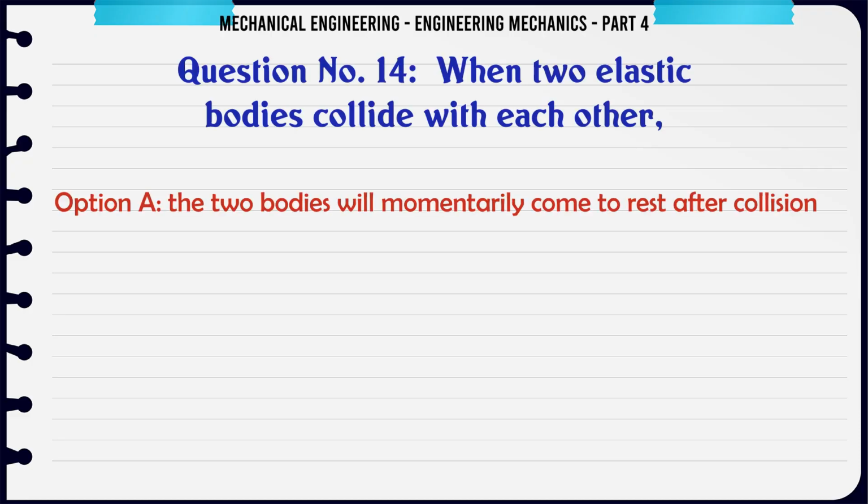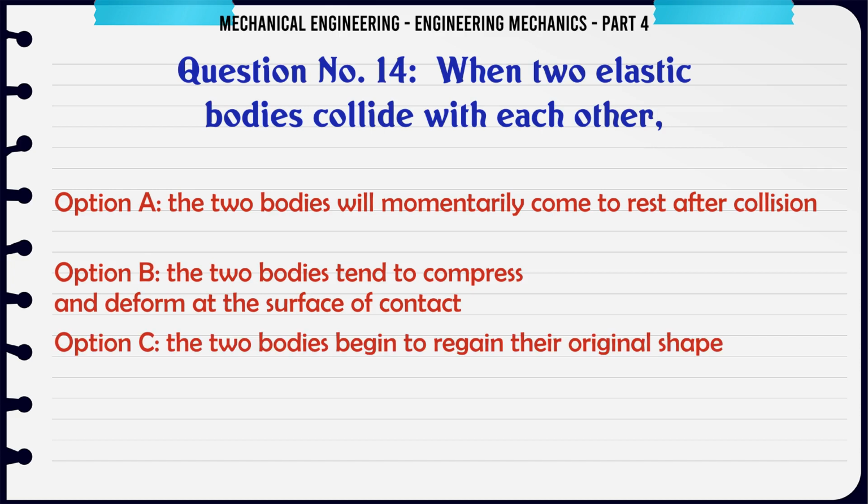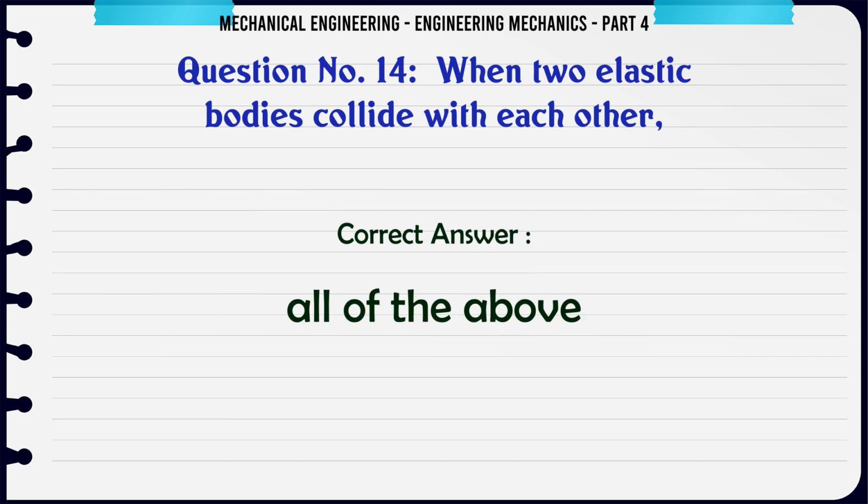When two elastic bodies collide with each other: A. The two bodies will momentarily come to rest after collision. B. The two bodies tend to compress and deform at the surface of contact. C. The two bodies begin to regain their original shape. D. All of the above. The correct answer is all of the above.